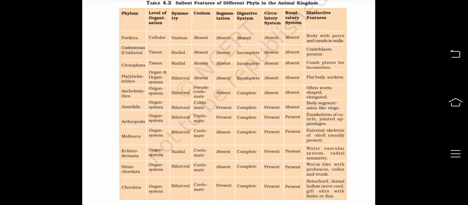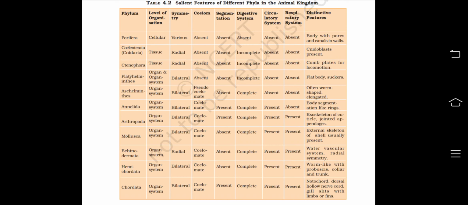Phylum Ctenophora, tissue level of organization is there, radially symmetrical, acoelomate again, no coelom present. Segmentation is again absent, digestive system is incomplete, again only one opening. Circulatory system is absent, respiratory system is absent. Distinctive feature is comb plates for locomotion.